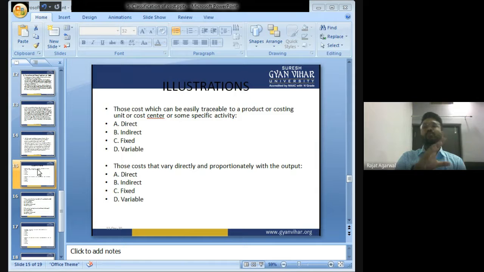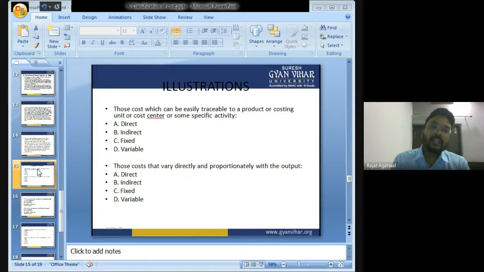Now, bachcho, let's do some illustrations. The illustrations will help you in getting clarity on the topics we have discussed. Whatever topic we have discussed, these illustrations are on the basis of that topic only. Let's read these illustrations so that we can get clarity of the topics which we have discussed.